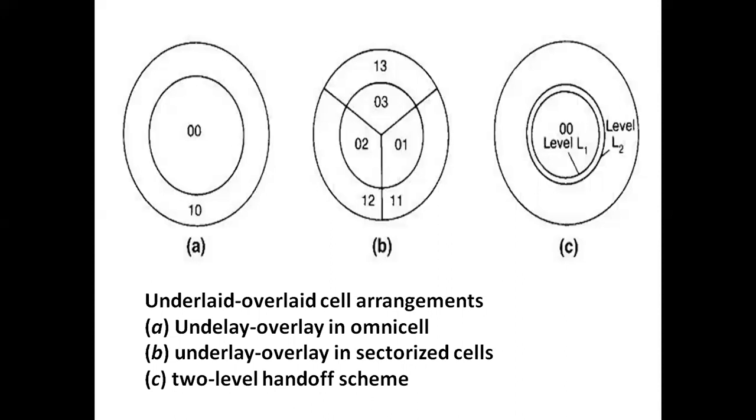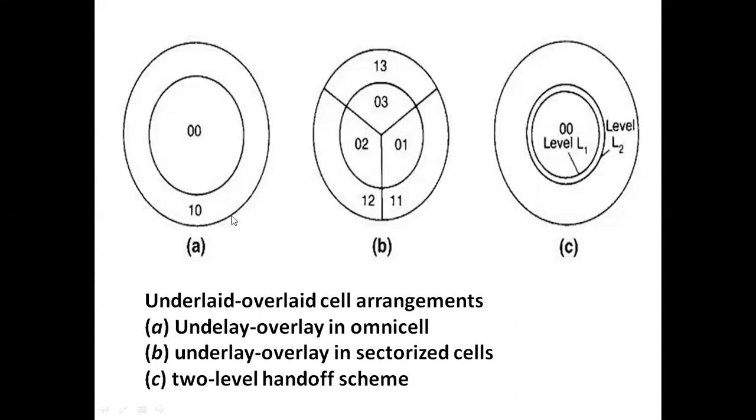A set of frequencies used in an overlay area will differ from a set of frequencies used in an underlay area in order to avoid interference. Already we know we are assigning different frequencies for the overlaid cell as well as for the underlay cell. This cell is operated with some frequencies and this cell is operated with another set of frequencies. Then there is no problem of frequency channel assignment.